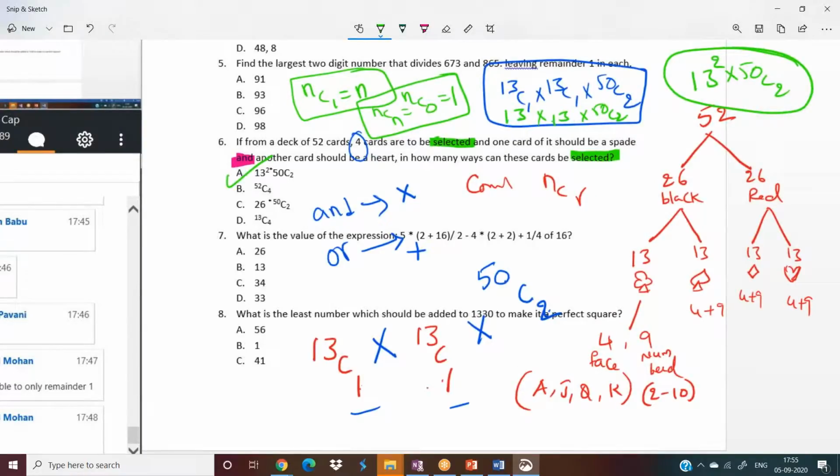Guys, is it clear? Hope you take a screenshot of this, please. I covered almost 20% of the permutations and combinations concept here. Very, very, very important points: 'and' is into, 'or' is plus, and these are the card arrangements, the different types of cards we have. Hope it is clear for you. Take a screenshot. 5, 4, 3, 2, 1, done.